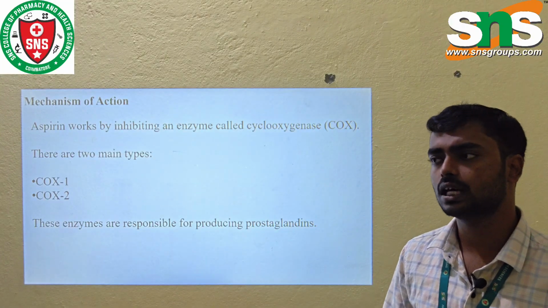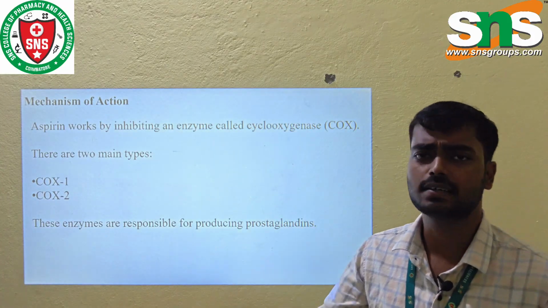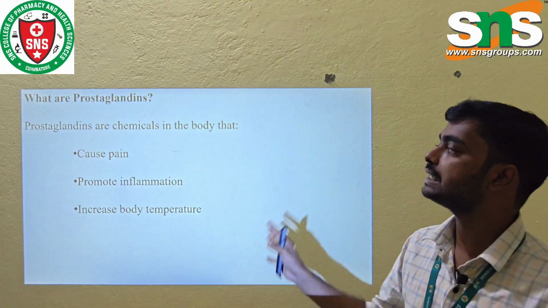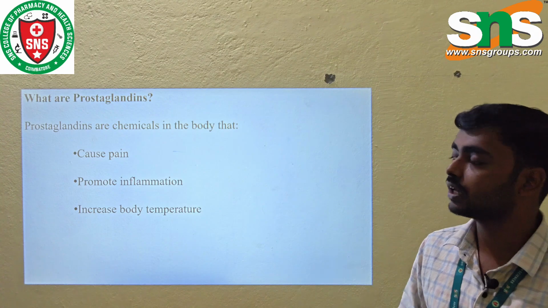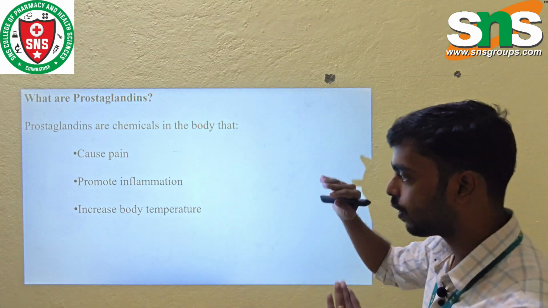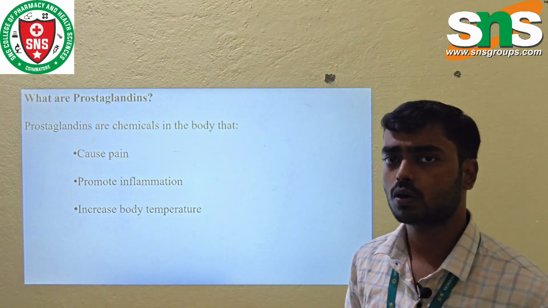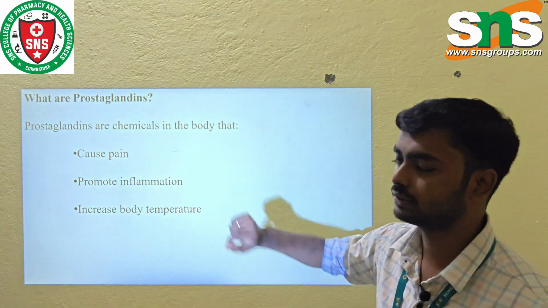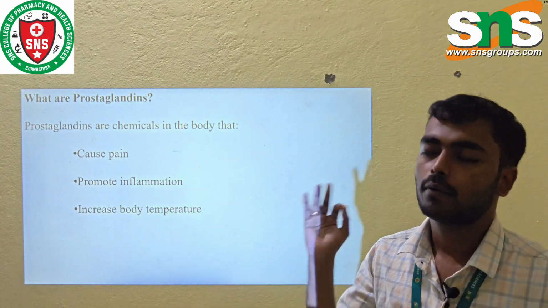So what is the function of prostaglandin? We want to know the function of prostaglandin, and then only will we know the mechanism of action of aspirin. Prostaglandin is a chemical present in the body, which is responsible for causing pain, promoting inflammation and increasing the body temperature. From these three points we come to know the mechanism of action or pharmacological action of aspirin. Its opposite function is the use of aspirin.